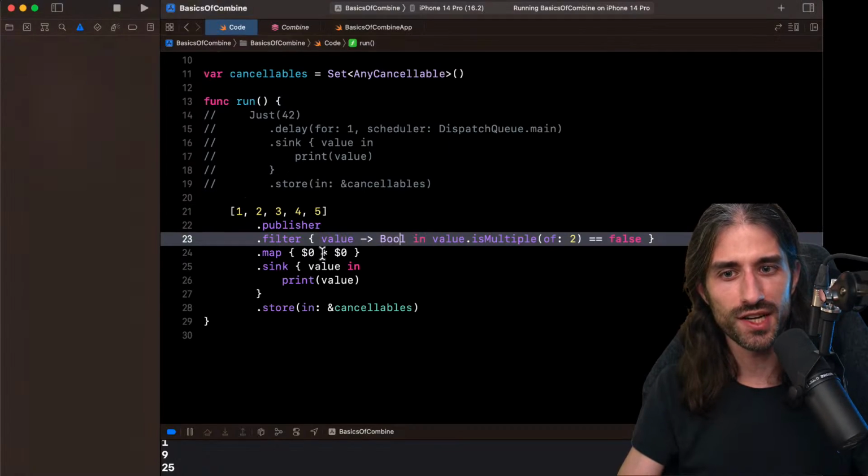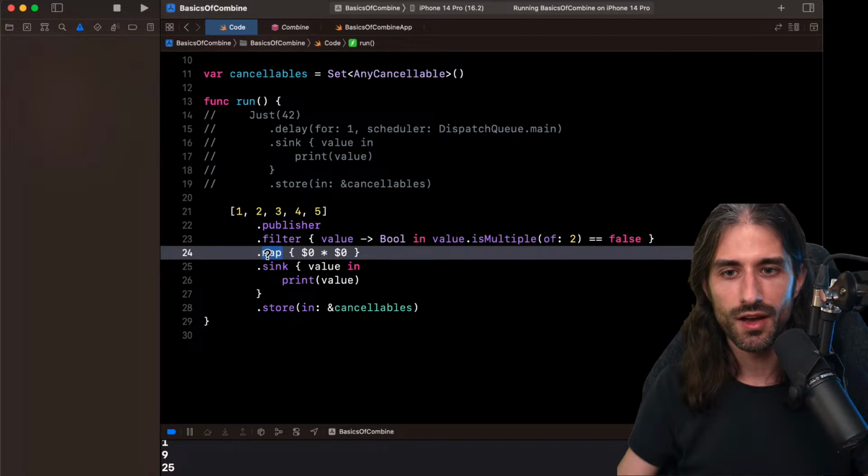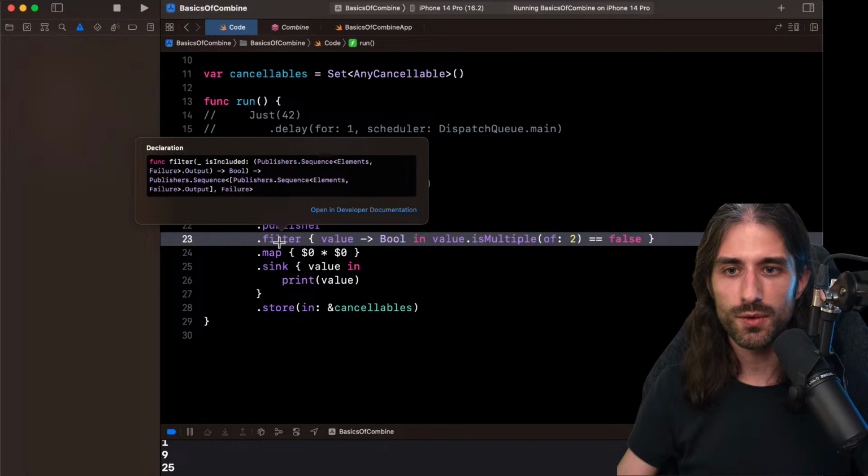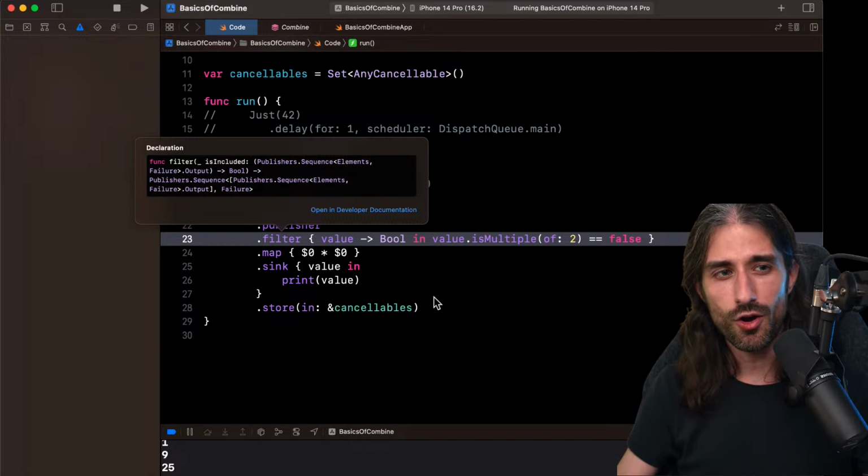Why would you want to do type erasure on your publisher? Let me go back to the previous project. I forgot to show you one thing. What's the type of the result to calling map? It's a publisher of a sequence of T. And basically, what I want to show you, same thing. What's the result of filter? It's a publisher to a sequence of a publisher to a sequence. Remember how in SwiftUI the types are being nested?